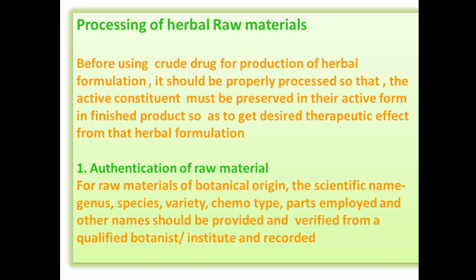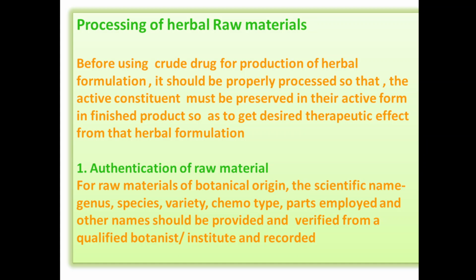For raw materials which are used for herbal formulation, they are from botanical origin, so the scientific name or scientific classification of that particular drug should be found out, that is, which genus, species, variety, chemotype it comes under, and which part is involved, because different parts contain different constituents.